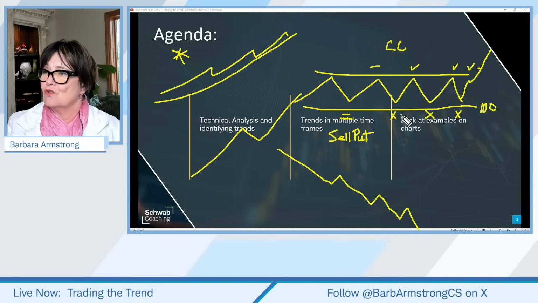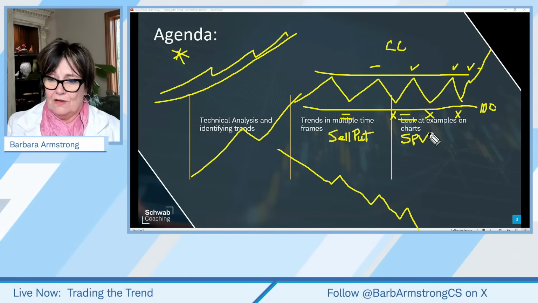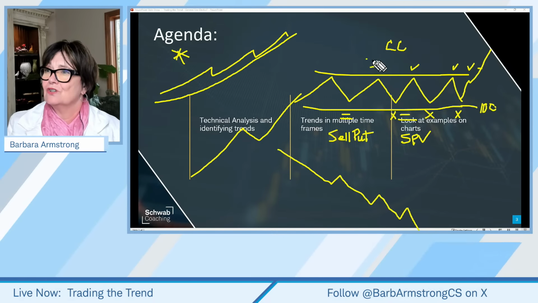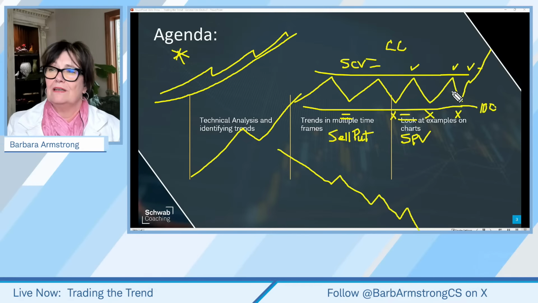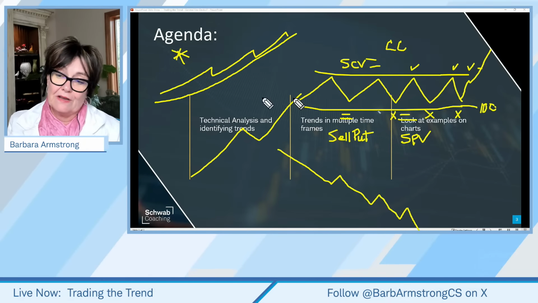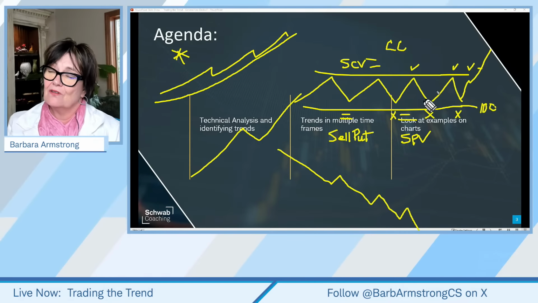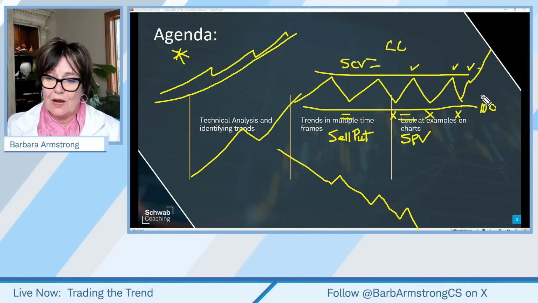We could do a short put vertical when it comes down here and bounces. If it's going sideways, we could also do a short call vertical up here. But this is kind of a bearish to neutral strategy. And if you own the stock, you're probably feeling more bullish than bearish. But if you don't own the stock, you might say, I'm just going to try and take advantage of this trend and profit from this trend.